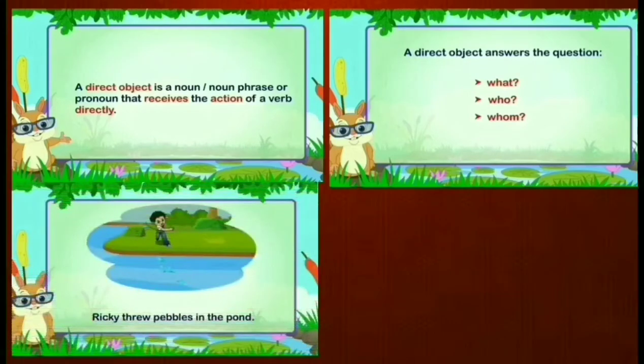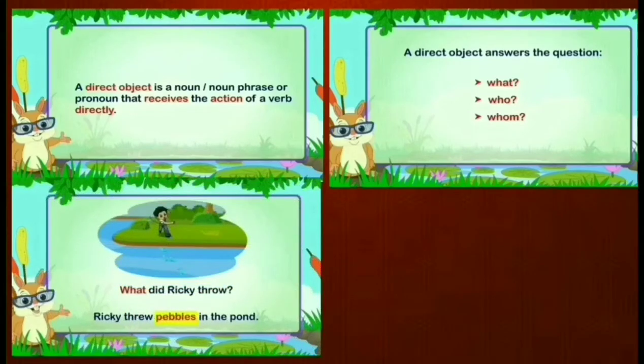Then, for example, look at here. Ricky threw pebbles in the pond. So make the question by using these question words. Make the question for this sentence. What did Ricky throw? Ricky threw pebbles in the pond.